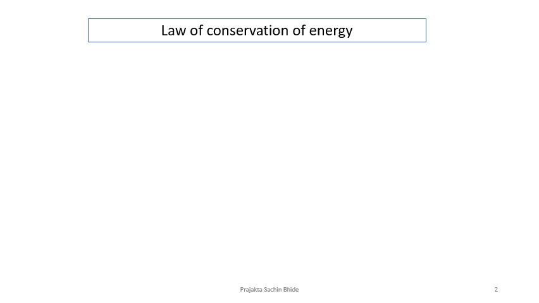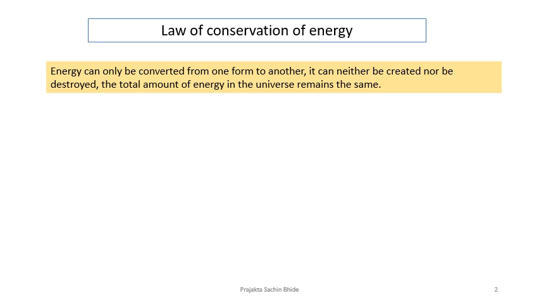So if potential energy is more, kinetic energy will reduce. And if the kinetic energy is increasing, the potential will reduce. Look at the law statement. Energy can only be converted from one form to another. It can neither be created nor be destroyed. The total amount of energy in the universe remains the same.